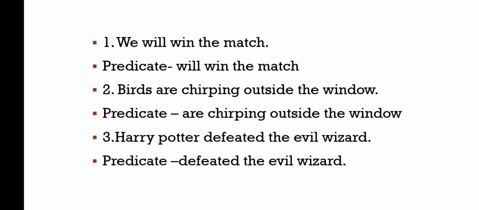Let's see the second sentence, birds are chirping outside the window. Here, the predicate is are chirping outside the window. Third sentence, Harry Potter defeated the evil wizard. Here in this sentence, defeated the evil wizard is the predicate. So, the predicate of a sentence is the part that tells us something about the subject. The predicate tells us something more about the subject.